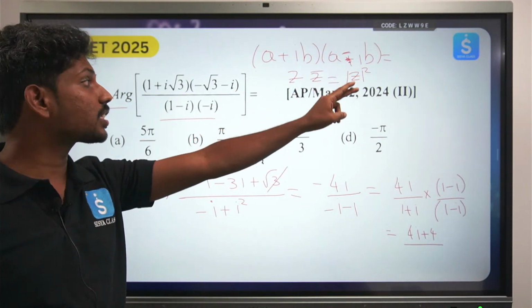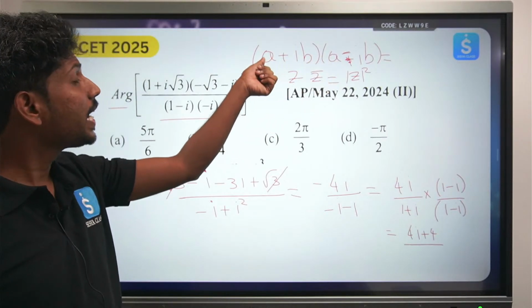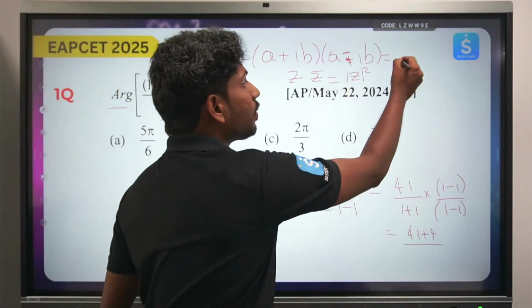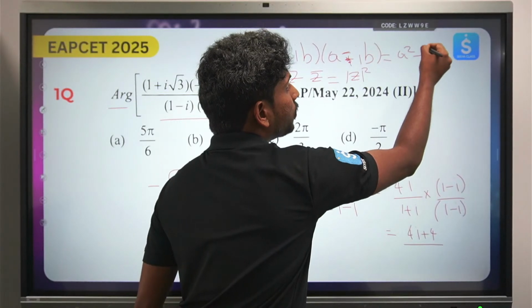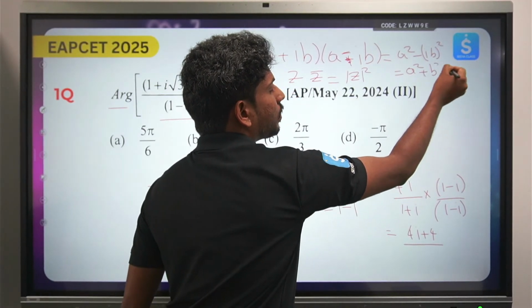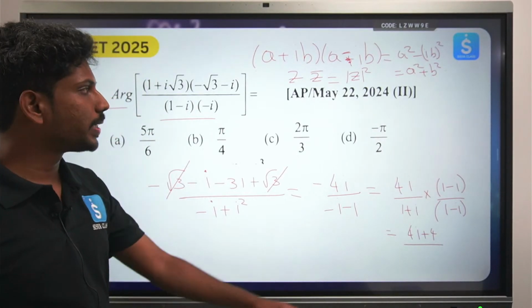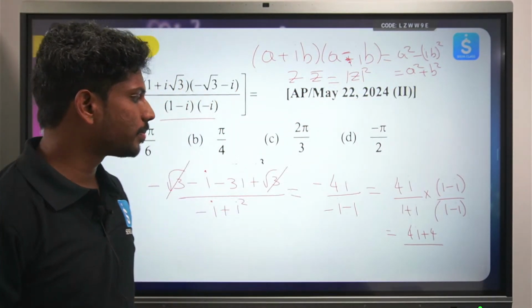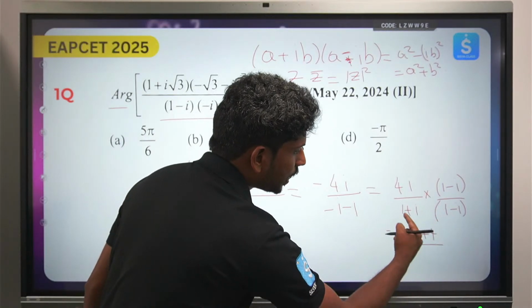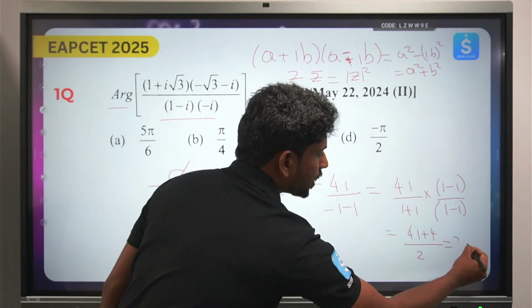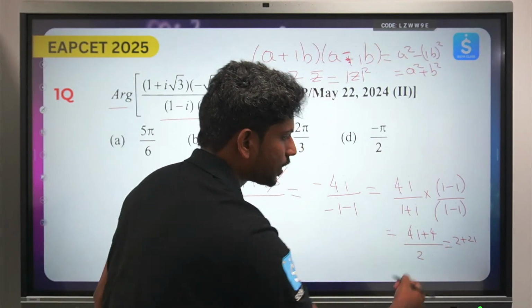But don't be in a rush to write a square minus b square, endukante a square minus ib whole square. So a square minus ib whole square em ayipotundi? That will become a square plus b square. Okay, so a plus ib into a minus ib is nothing but a square plus b square. So ikkada a square plus b square enti, 1 plus 1, 2. Okay, so this will become 2 plus 2i. Okay, cancel cheste 2 plus 2i.